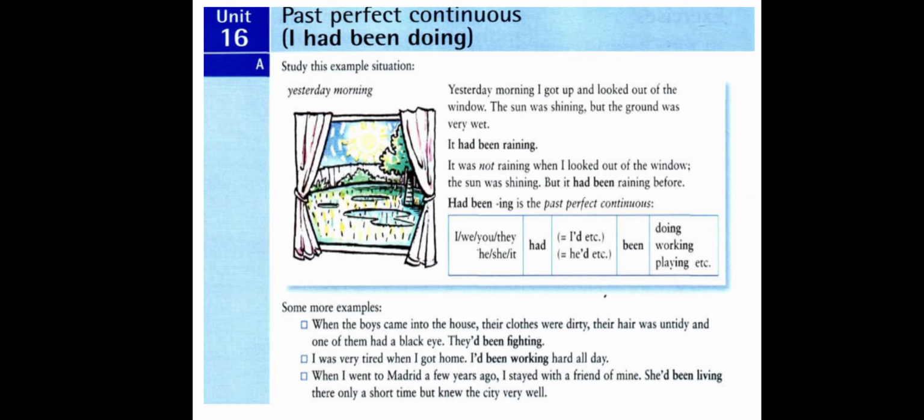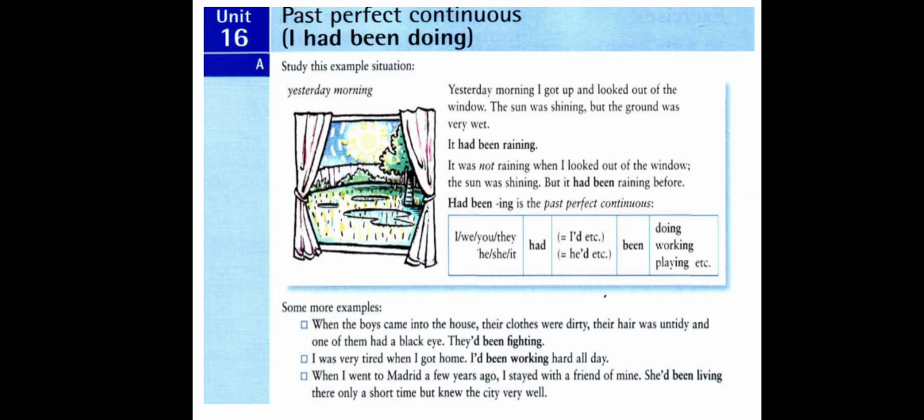And when we focus on the action itself, we don't use present perfect simple or past perfect simple. We use present perfect continuous or past perfect continuous. And here in this case, we speak about an action extended from a past point to another past point.